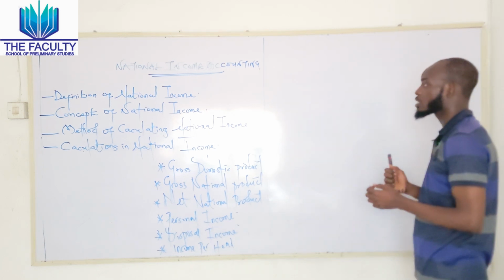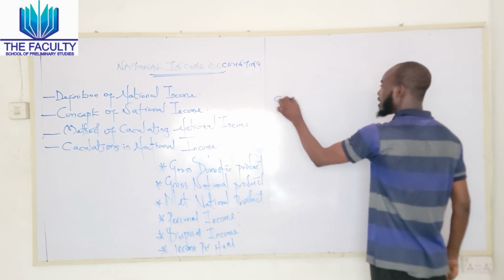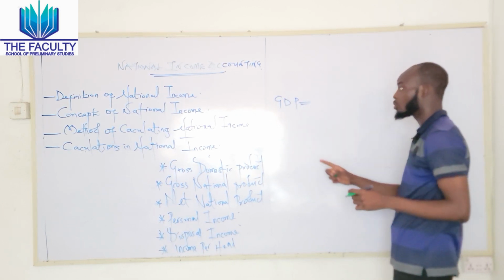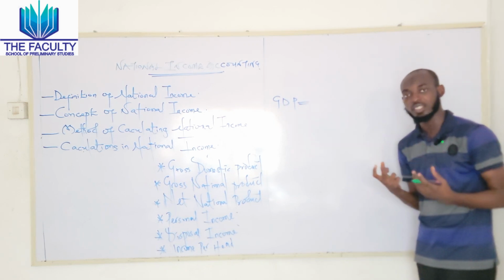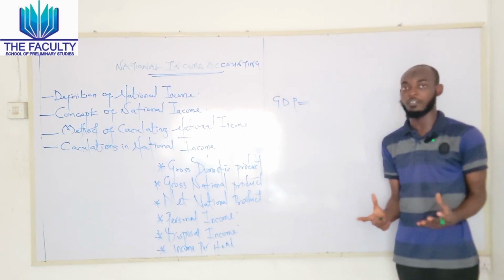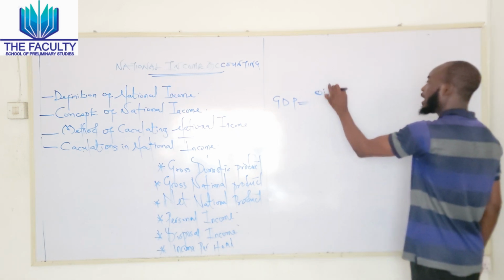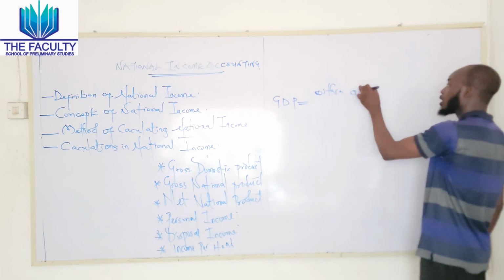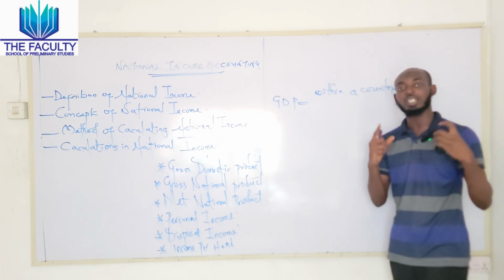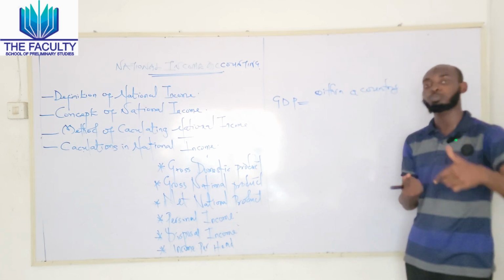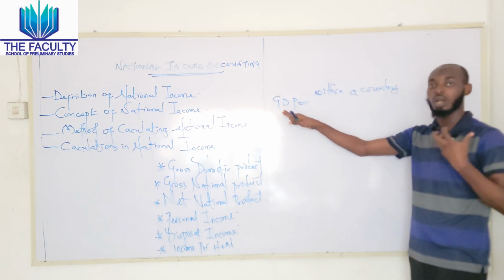The first concept of national income, which is very peculiar, is the gross domestic product. When we talk about the gross domestic product, from the word domestic, it means something that happens within our environment, and in that peculiarity, it is restricted within a country. So in short, gross domestic product simply means the total monetary value of goods and services produced within a nation.